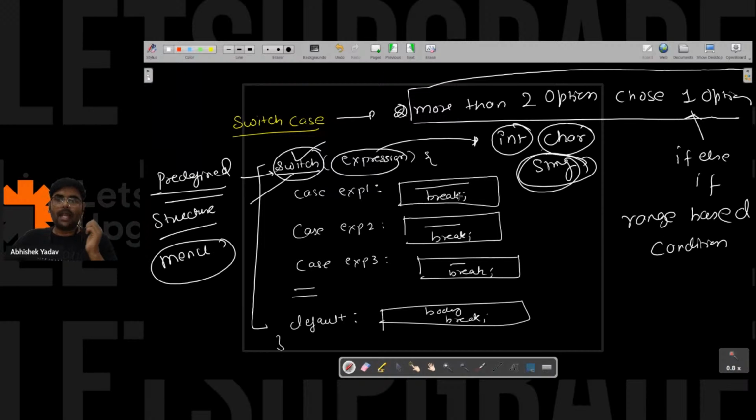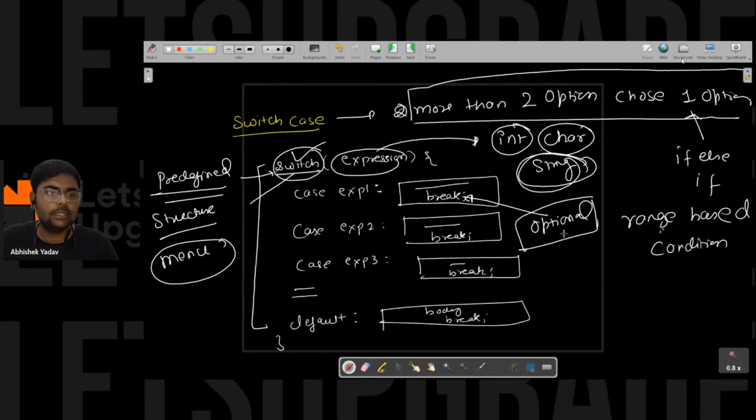And apart from that, this break keyword is also optional. It is optional, right everyone? Yes or no? Please write in the chat if it is clear till this point.